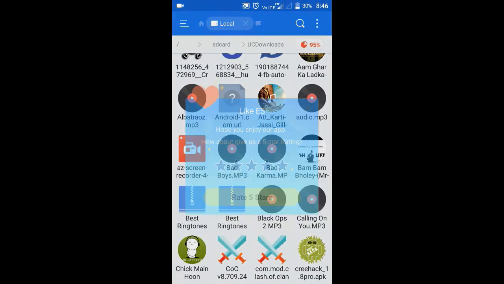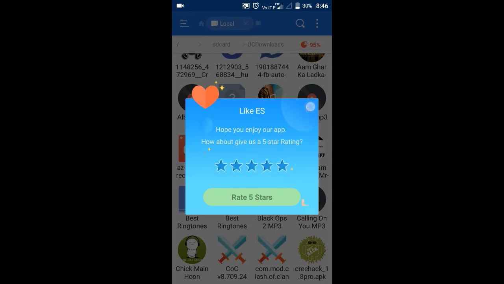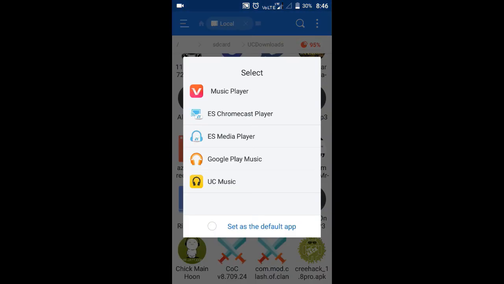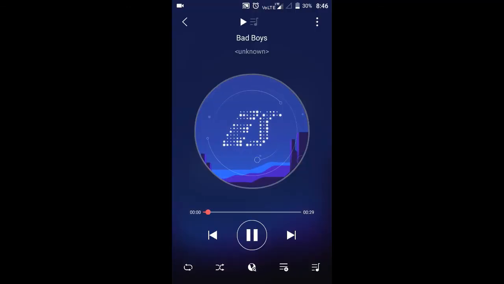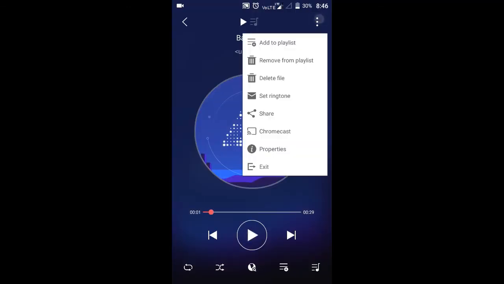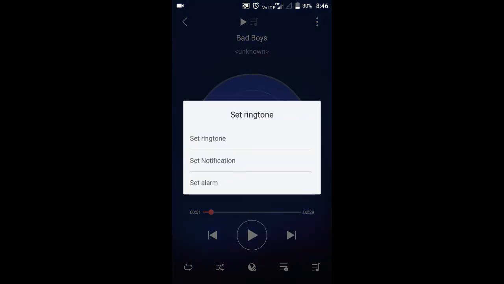So what you have to do, just open the audio file and select ES Media Player, then open it. So here it is, set ringtone. You have to click on it, and choose what you want to set it as: set ringtone, set notification or set alarm. You can set all these. So I set it as a ringtone.